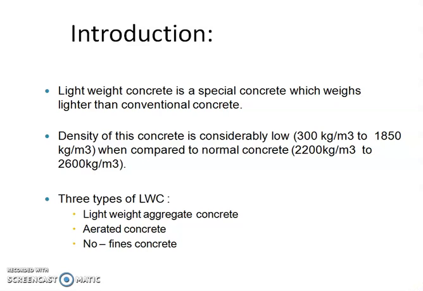In today's session, we'll see about lightweight concrete. It is one of the special concretes. As per the name, it is very light in weight because of its very low density. It ranges from 300 to 1850 kg per meter cube, when compared to normal concrete, which ranges from 2200 kg per meter cube to 2600 kg per meter cube.